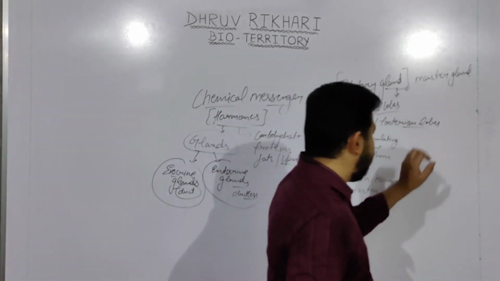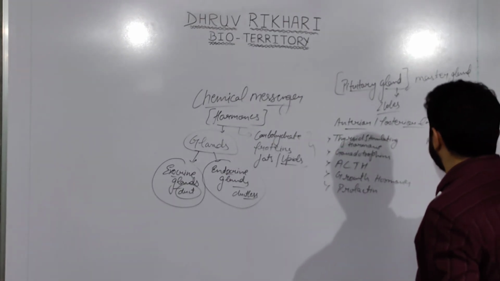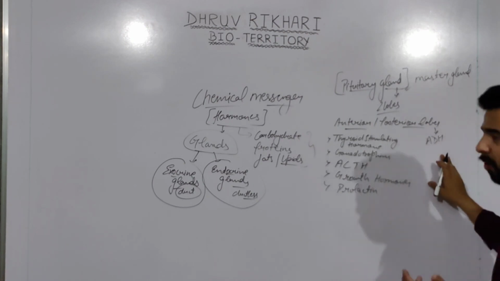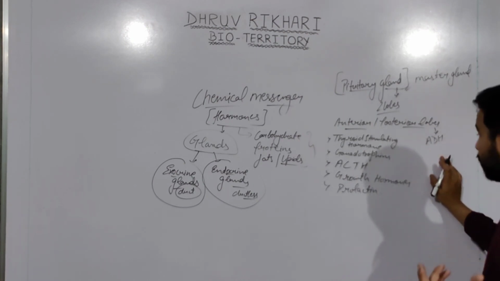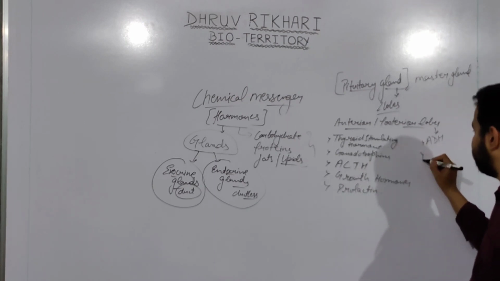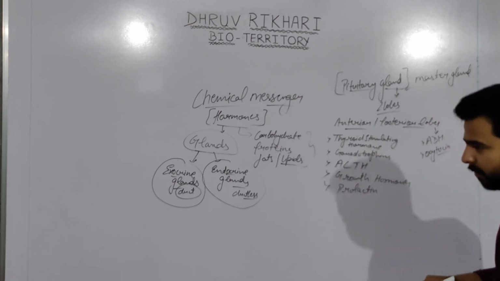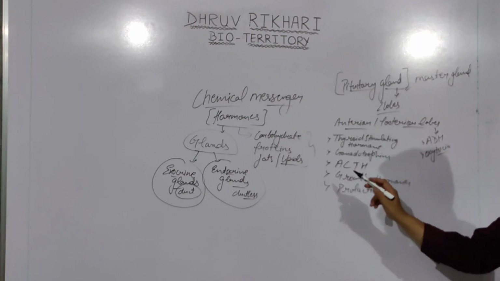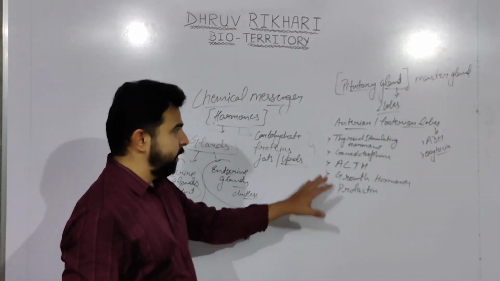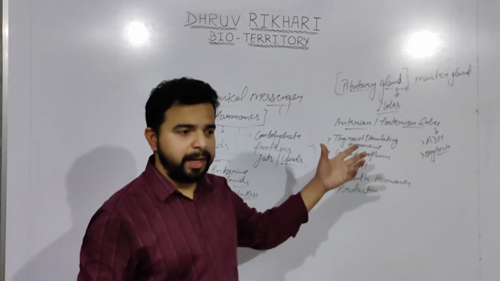And from the posterior lobe, they help in secretion of ADH, which is antidiuretic hormone, also known as vasopressin, which helps in reabsorption of water. And the second one is oxytocin. This ACTH is an adrenal cortex hormone, right? So these are certain hormones which are secreted by our master gland, the pituitary gland.